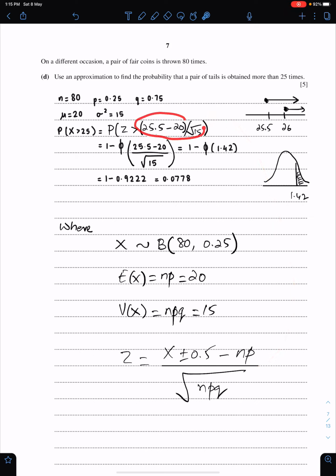Now the numerical value of this is 1.42. Since we have greater sign, we need this area, and this area is 1 minus phi of 1.42, which is 0.0778 in 3 significant figures.